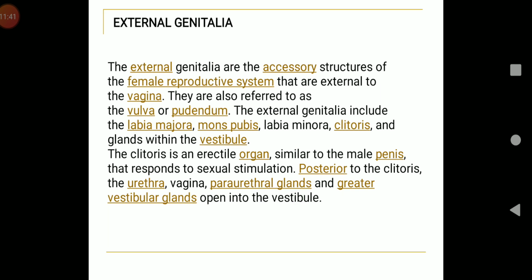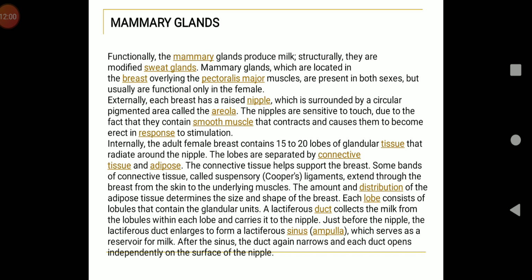Now, coming to the external genitalia. The external genitalia includes labia majora, labia minora, mons pubis, clitoris, vestibule, hymen, greater vestibular glands, and the breast. Mammary glands.